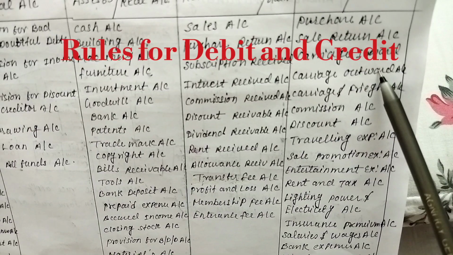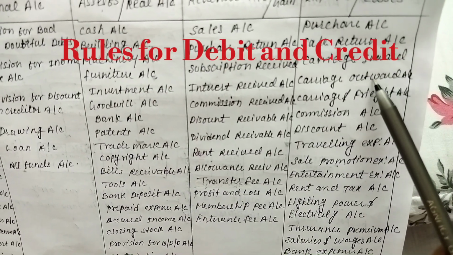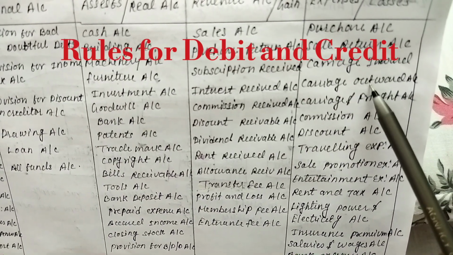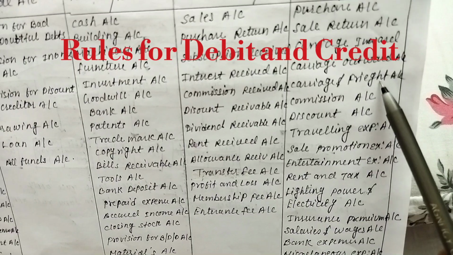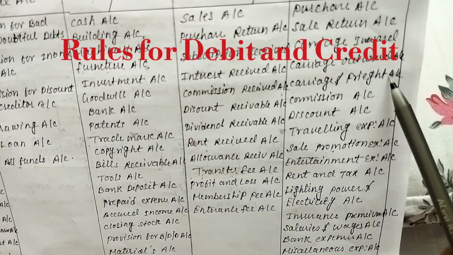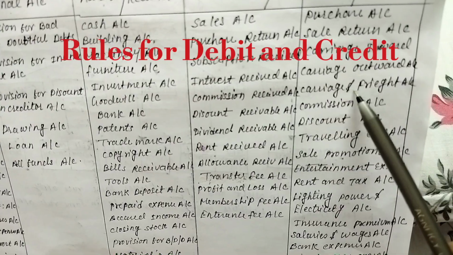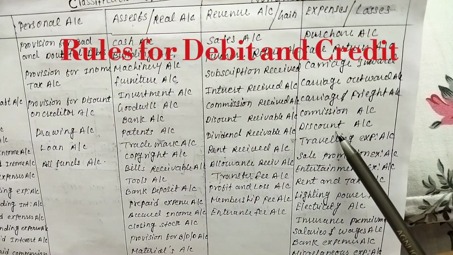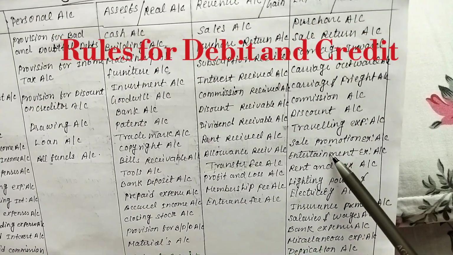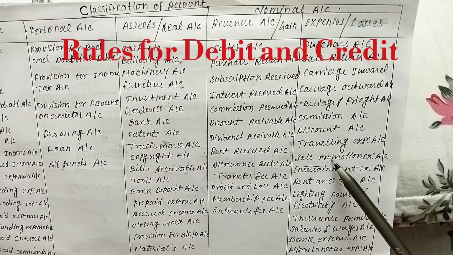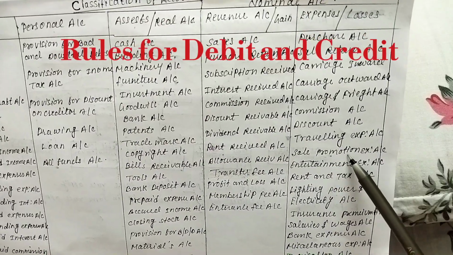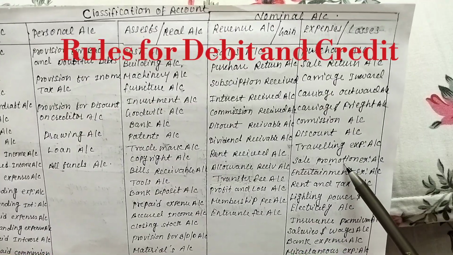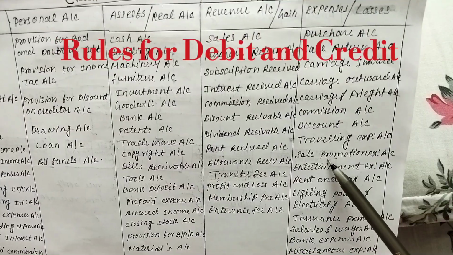And carriage outwards: when we are selling the same things to outsiders and we use vehicles or any kind of conveyance, that is the carriage outwards. Freight and carriage: freight means cargo, where we use aeroplanes or railways to transport the goods. Commission accounts, discounts, traveling expenses, sales promotion. To promote the sale, we use some expenses for advertising to increase our sales and earn profit from that sale. That is the sales promotion.